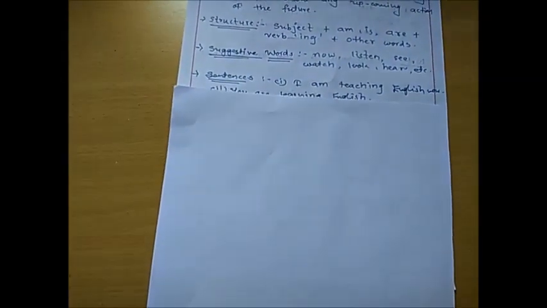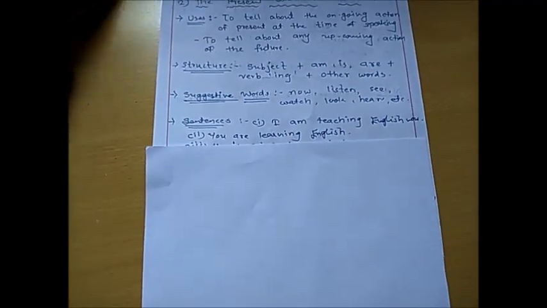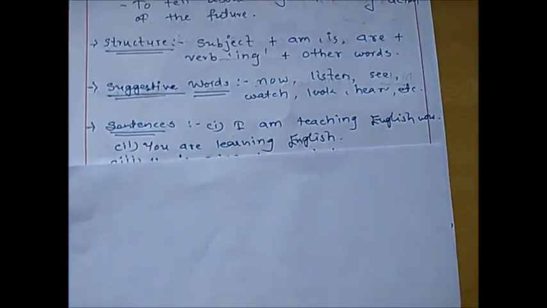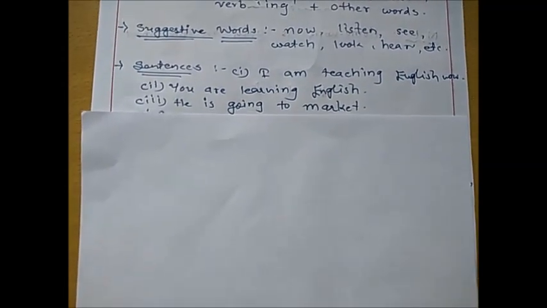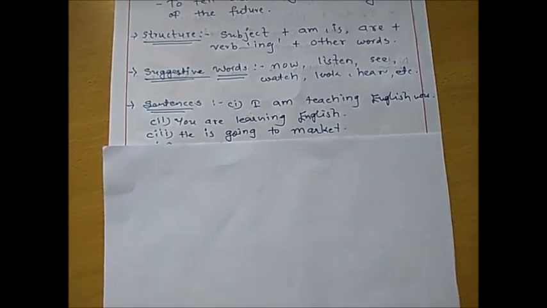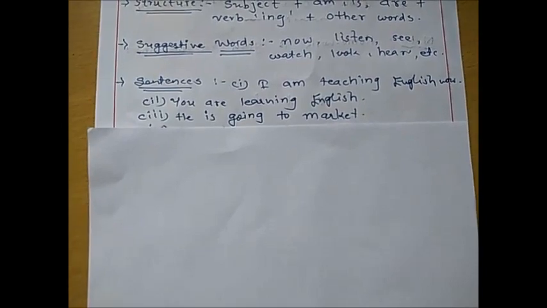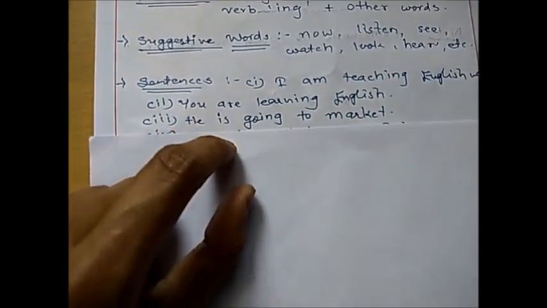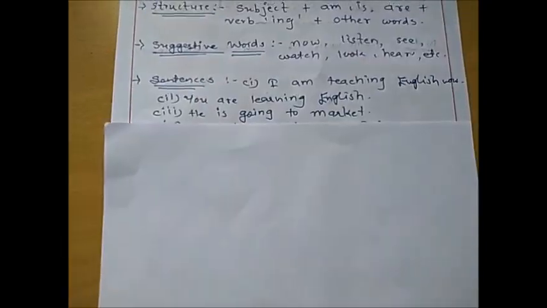Second, you are learning English. In the same way, by watching this video right now you are learning English. So definitely it is an ongoing action, and that's why we can say that this is of the present continuous tense. You are learning English. Third one, he is going to market. It means some person is going to the market right now. In these two sentences you cannot see the suggestive words, but definitely you can see am, is, are plus ing form. That's why it is of the present continuous tense.